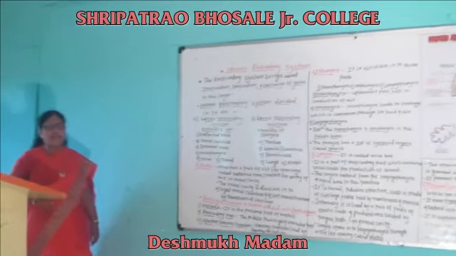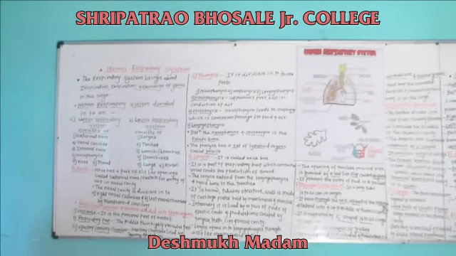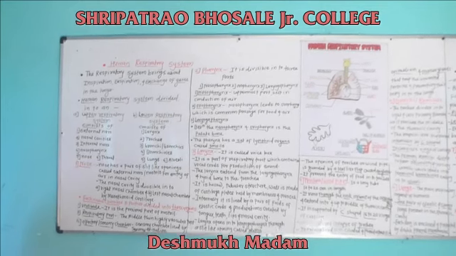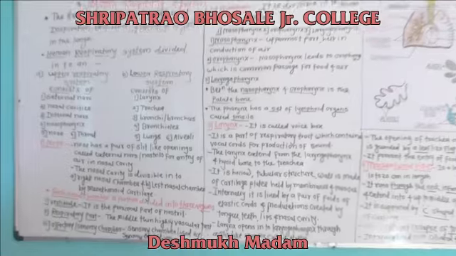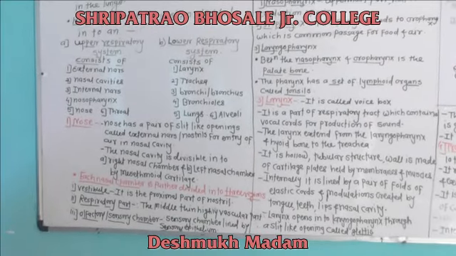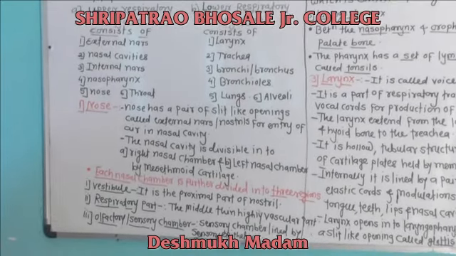The first part of the respiratory system is the nose. The nose has a pair of slit-like openings called external nares or nostrils for entry of air into the nasal cavity.